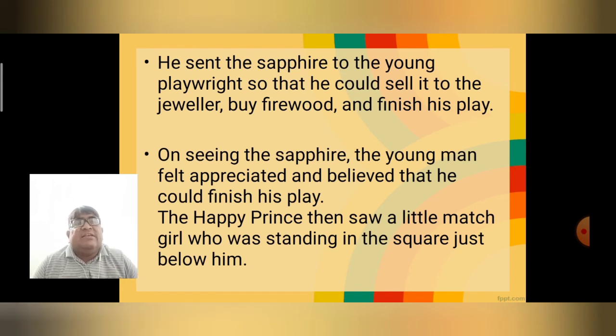He sent the sapphire to the young playwright so that he could sell it to the jeweler, buy firewood, and finish his play. On seeing the sapphire, the young man felt appreciated and believed that he could finish his play. The Happy Prince then saw a little match girl who was standing in the square just below him.